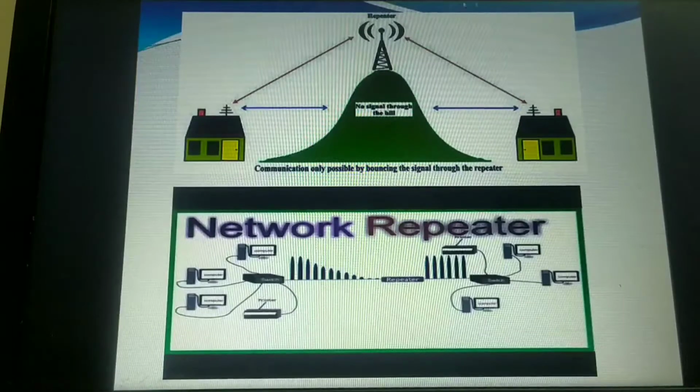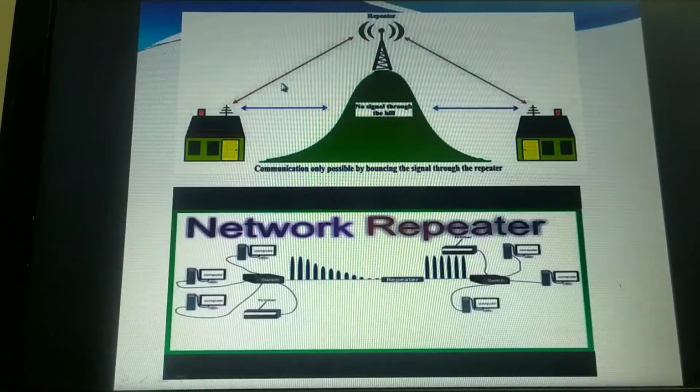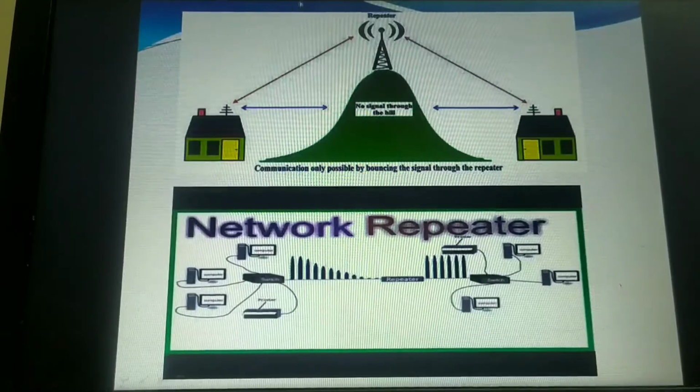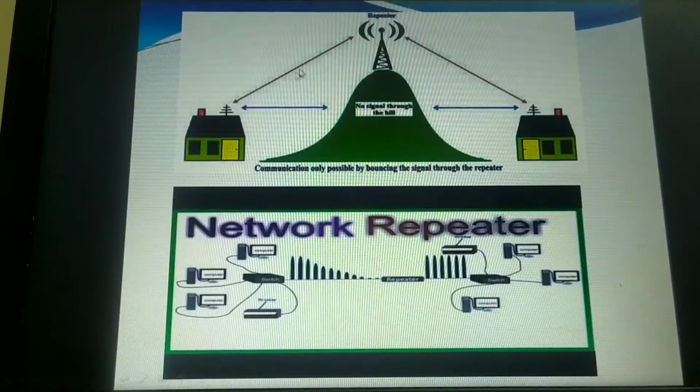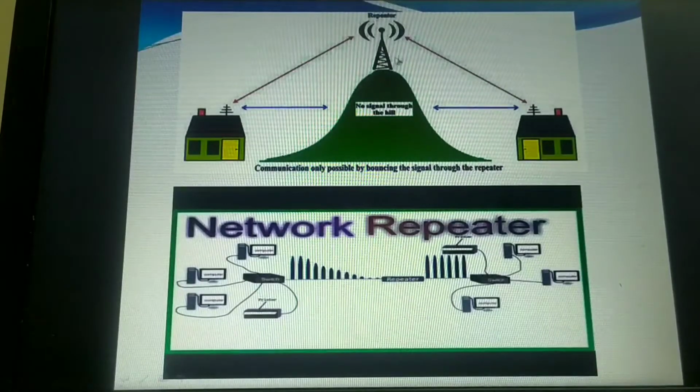If I have an amplifier as a repeater here, it will amplify all the incoming signals as well as any concurrent noise that is being generated. Think of this as an example. From here we are generating our clean signals, which have to reach the destination. Now let me take this as an amplifier, a type of repeater.